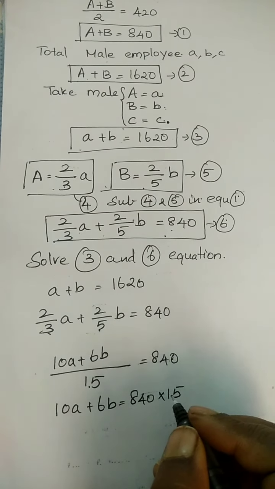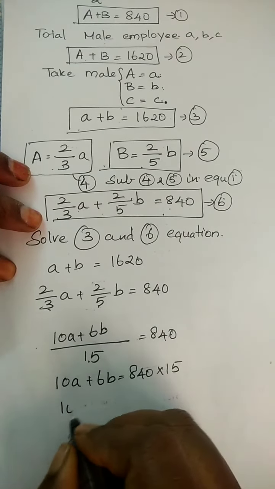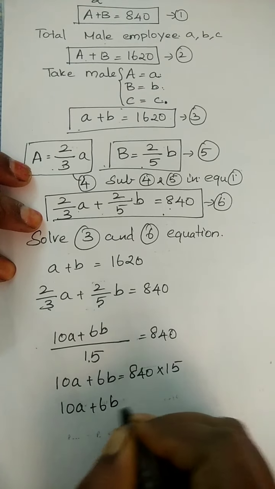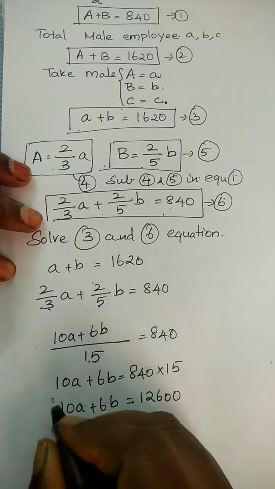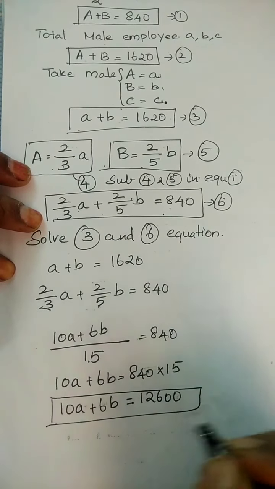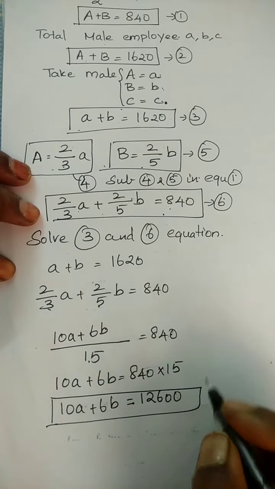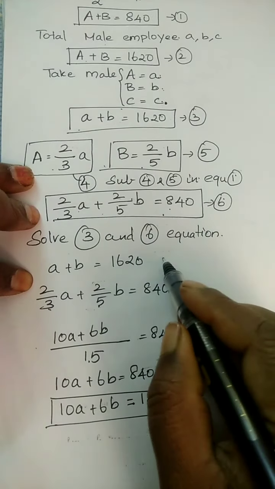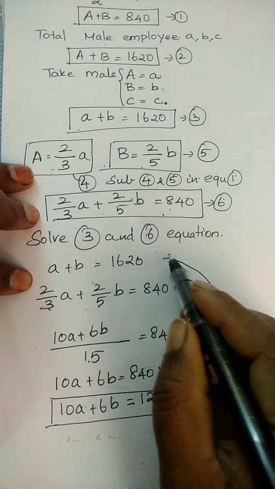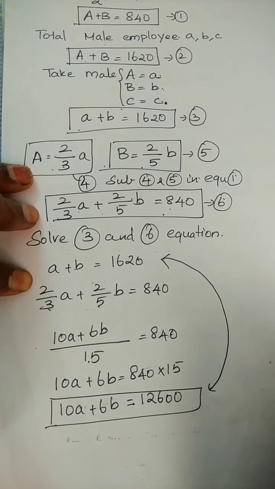What's the value of 840 into 15? 10A plus 6B is equal to 12600. Now we are going to solve both equations to get small a and small b.